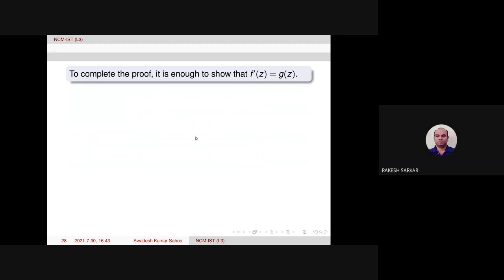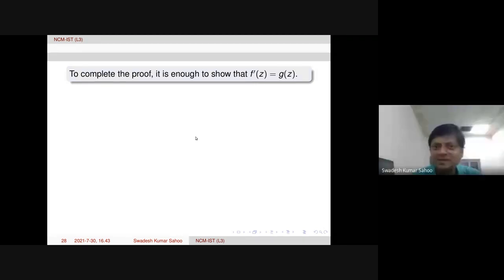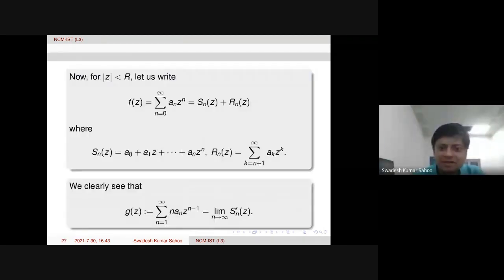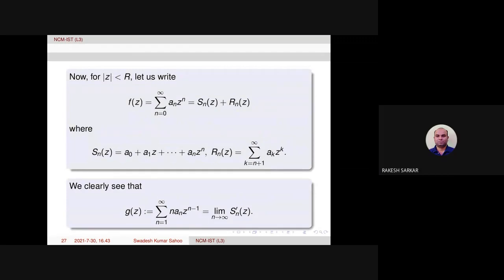Also, sir, I think there is a mistake here. Where? Here S_n equals a_0 to a_n, and G z is n to infinity. This term is not equal. No. Oh, sorry, sir.